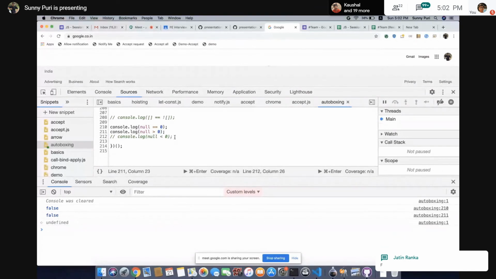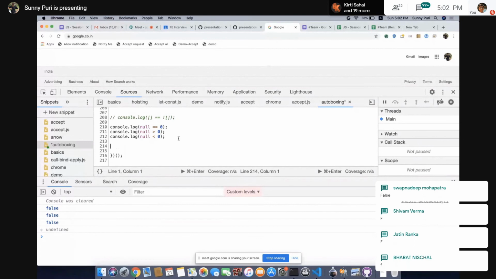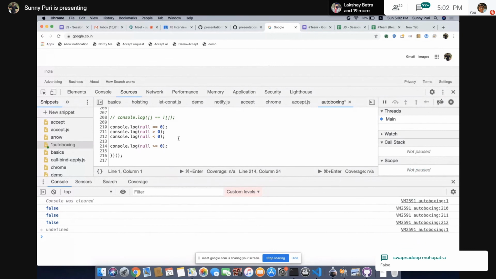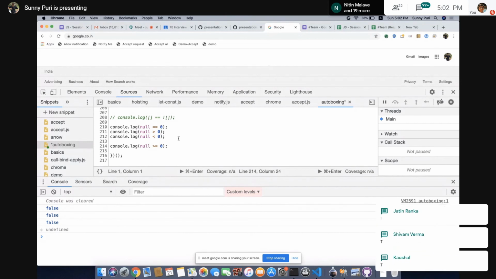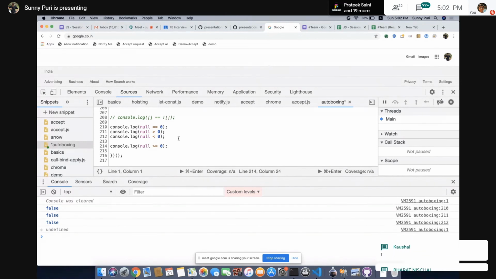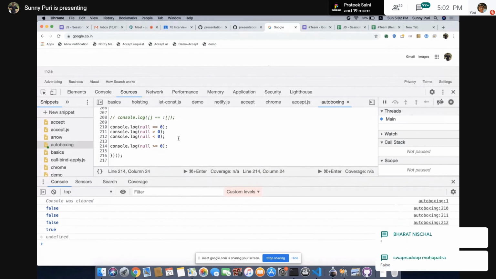False. Is null less than 0? False. Guys, output? Why?